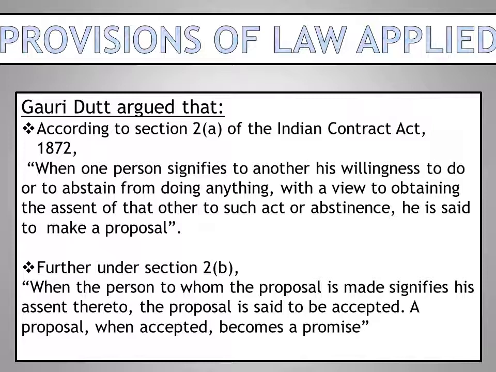Further, under Section 2, subsection (b), when the person to whom the proposal is made signifies his assent thereto, the proposal is said to be accepted. A proposal, when accepted, becomes a promise.